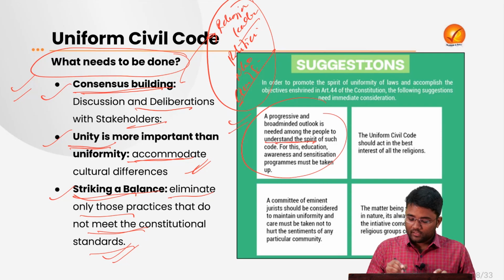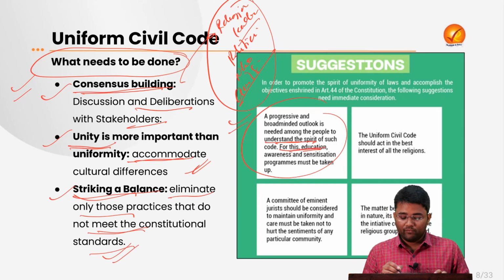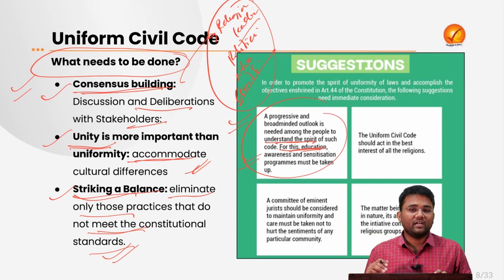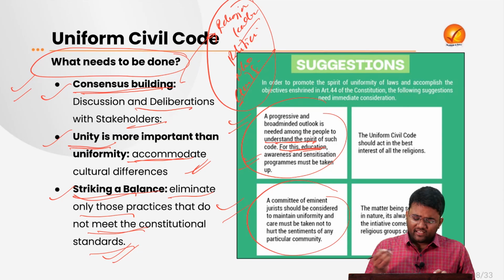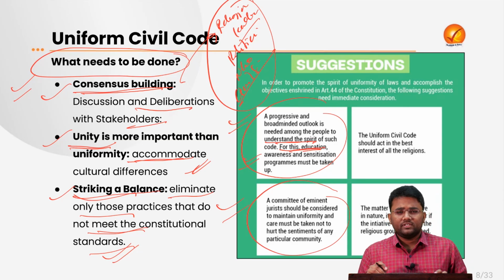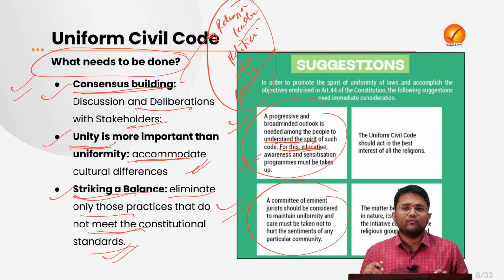Okay, and that will help in understanding the spirit of such a code, and for this we need to educate people. We need proper awareness generation and sensitization programs to be done by the government. Then a committee can be formed by some eminent jurists which can come up with a proper solution regarding how the uniform civil code can be better implemented.